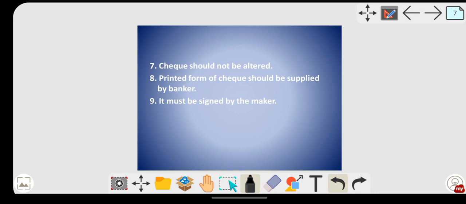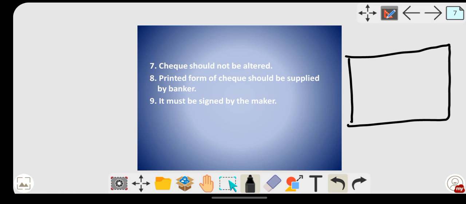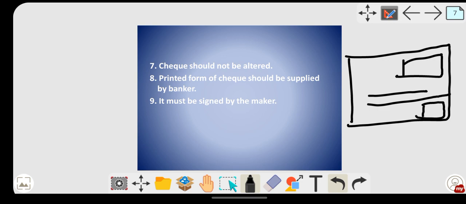Then check should not be altered. Okay, suppose if this is the check and your date is there. And here amount, you have to write the amount over here, amount in words and in figures. So you must not alter the check. Alter means what? You should not make any changes in the check once you have written. So it must be clear. Now suppose if I have written here today's date, say 21, so tomorrow I cannot cancel over here and write some other date. No. So you should not make any changes in the check.